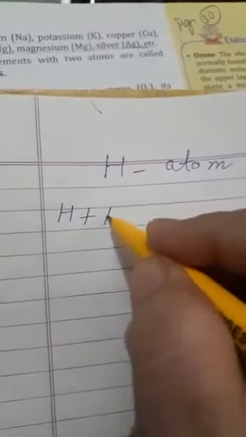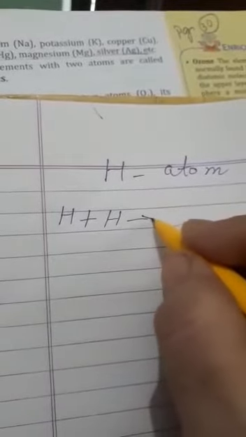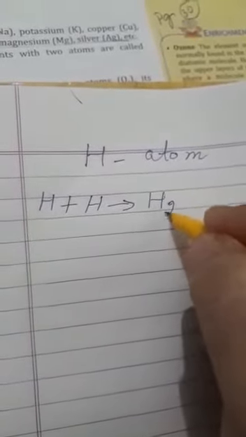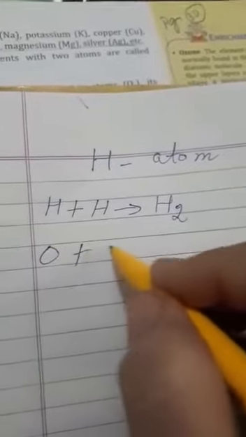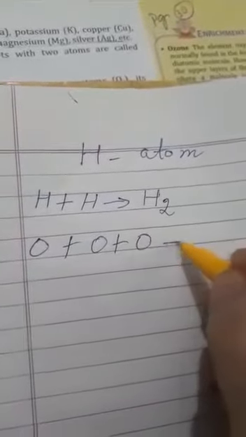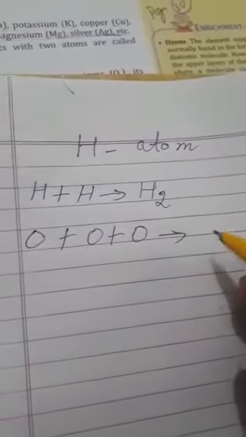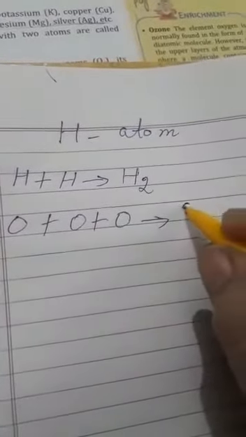Then the next topic is molecule. A molecule is a group of two or more atoms combined together, so it is bigger. Like this, only H is an atom. But when one more hydrogen is added to it, it makes the molecule H2. Like the same, O plus O plus O. O means oxygen. So how many atoms of oxygen? 3. So you can write O3.